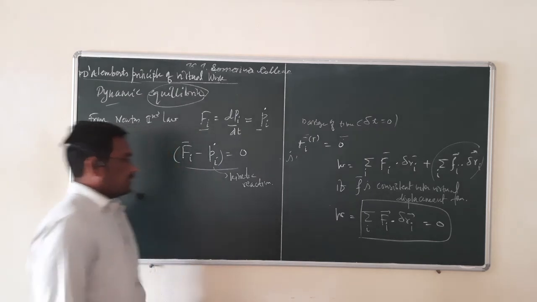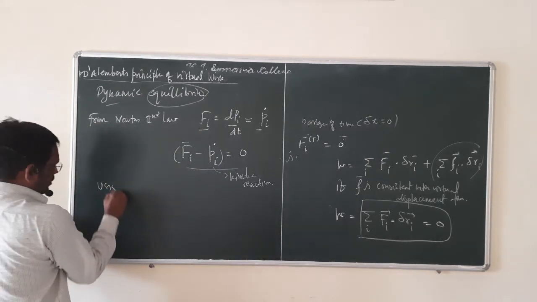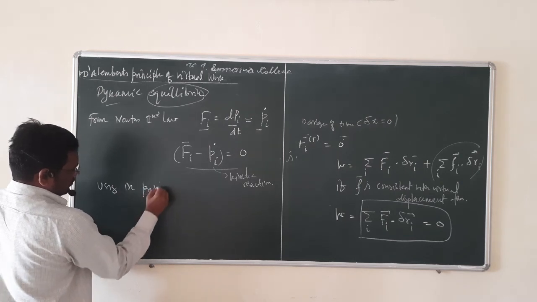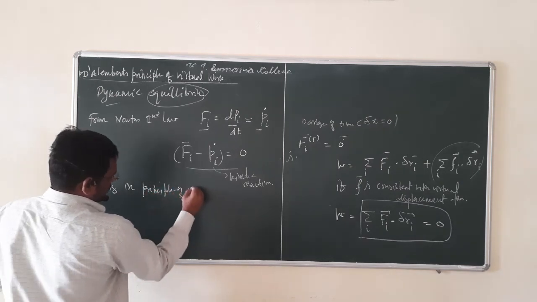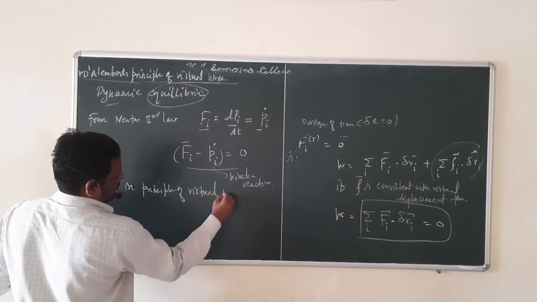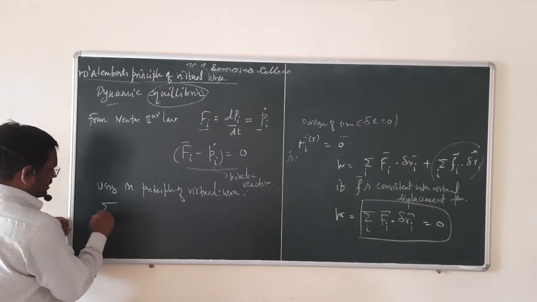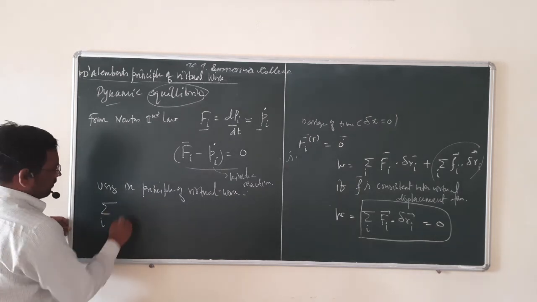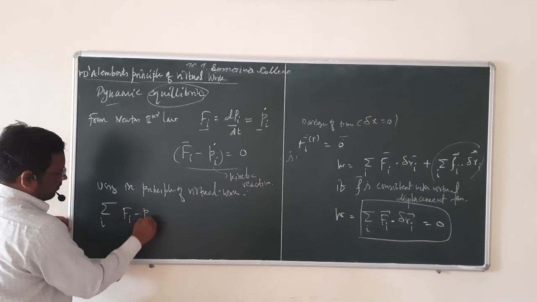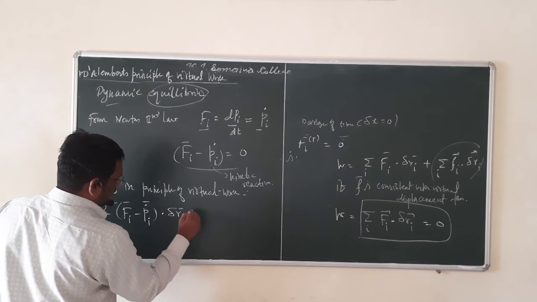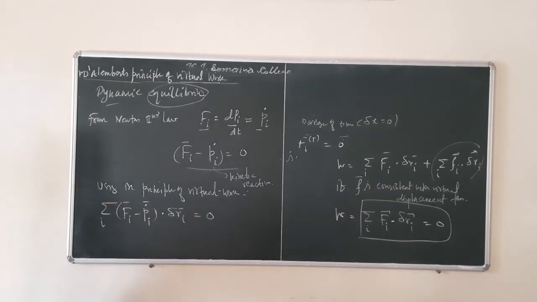Now using the principle of virtual work, we can write summation over i of Fi minus Pi dot, dotted with delta Ri, is equal to 0.